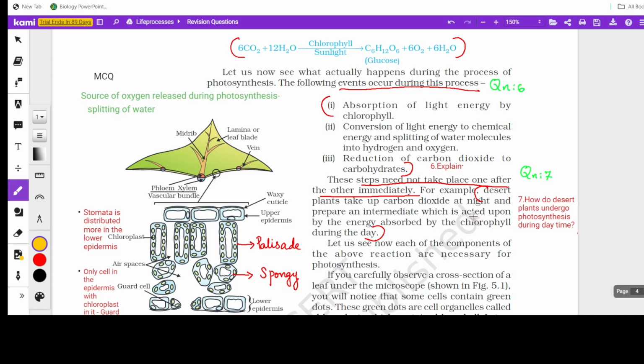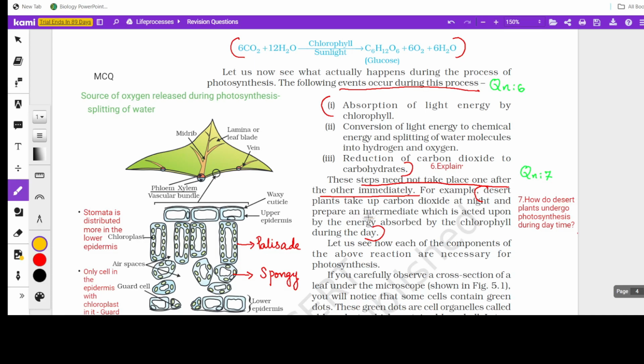So the question can be asked in that manner, like how do desert plants photosynthesize during daytime? Or the question can be asked using the statement given here: the steps in photosynthesis need not take place one after the other immediately. So that can also be asked. In that case, you have to mention this. And here, prepare an intermediate.